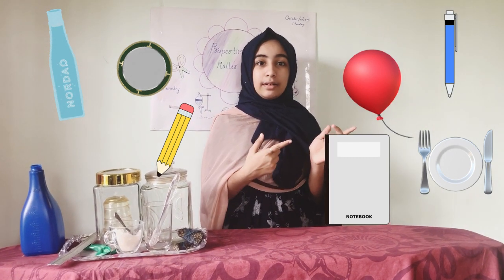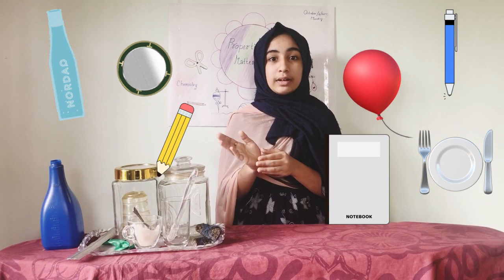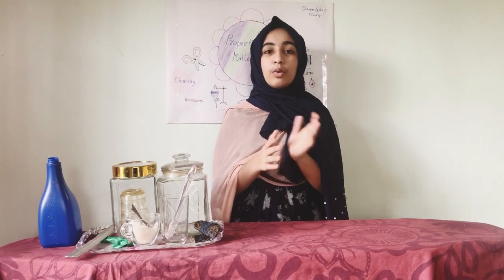I think all of you are done. Can we go through those objects? There is a pen there, a book, a pencil, a plastic bottle with water, a balloon filled with air, a vessel, and a mirror. So we all went through those objects. In these objects, many materials are present. All objects are made up of different materials.